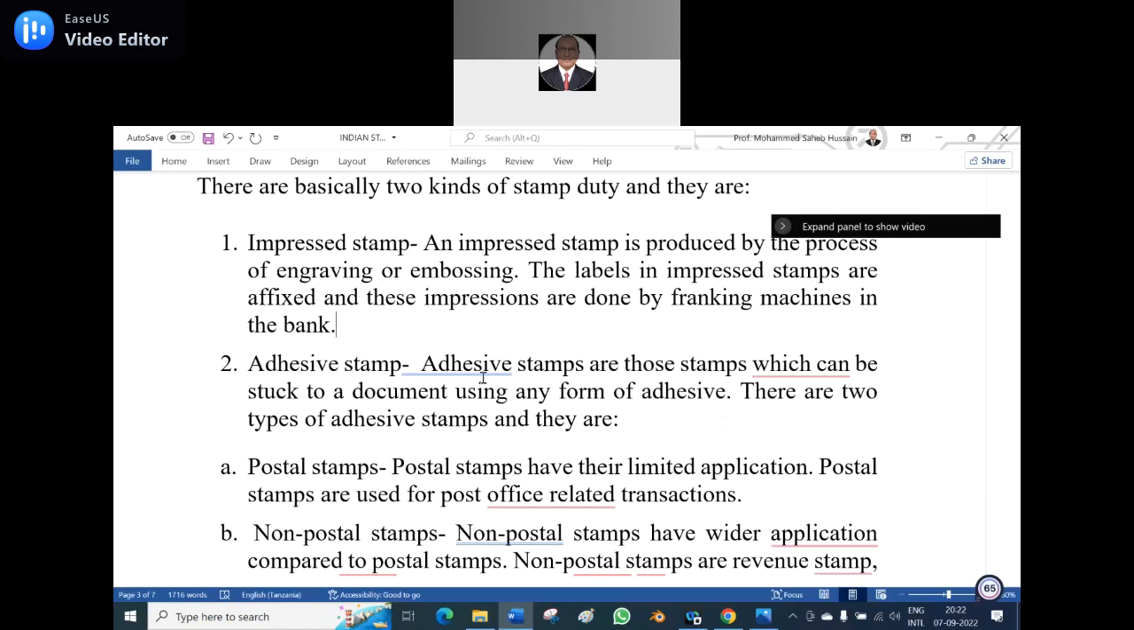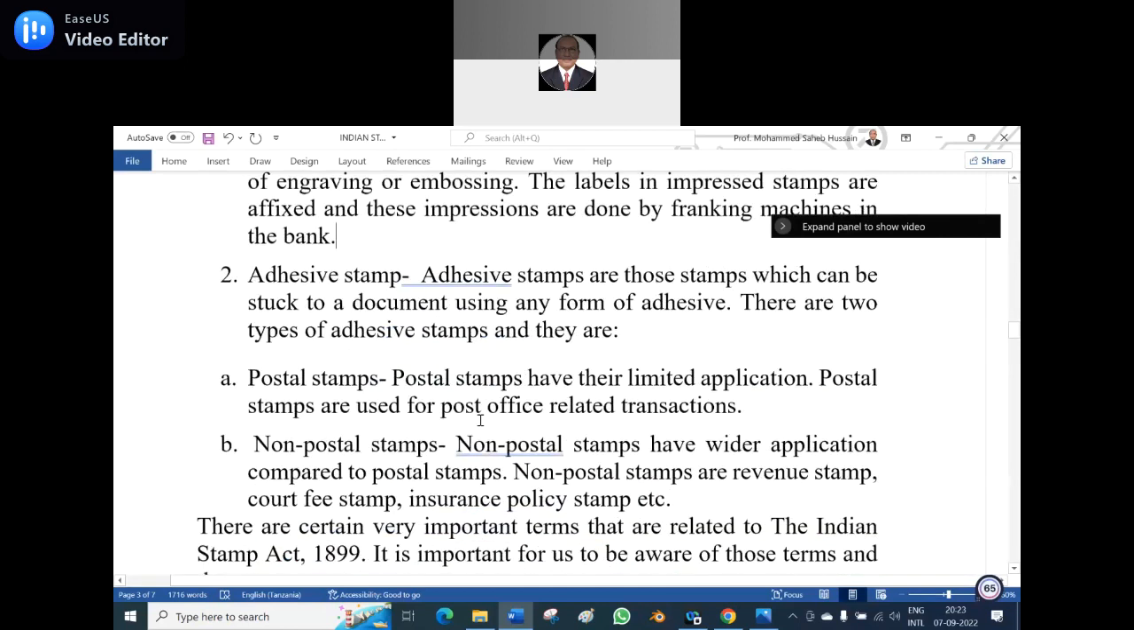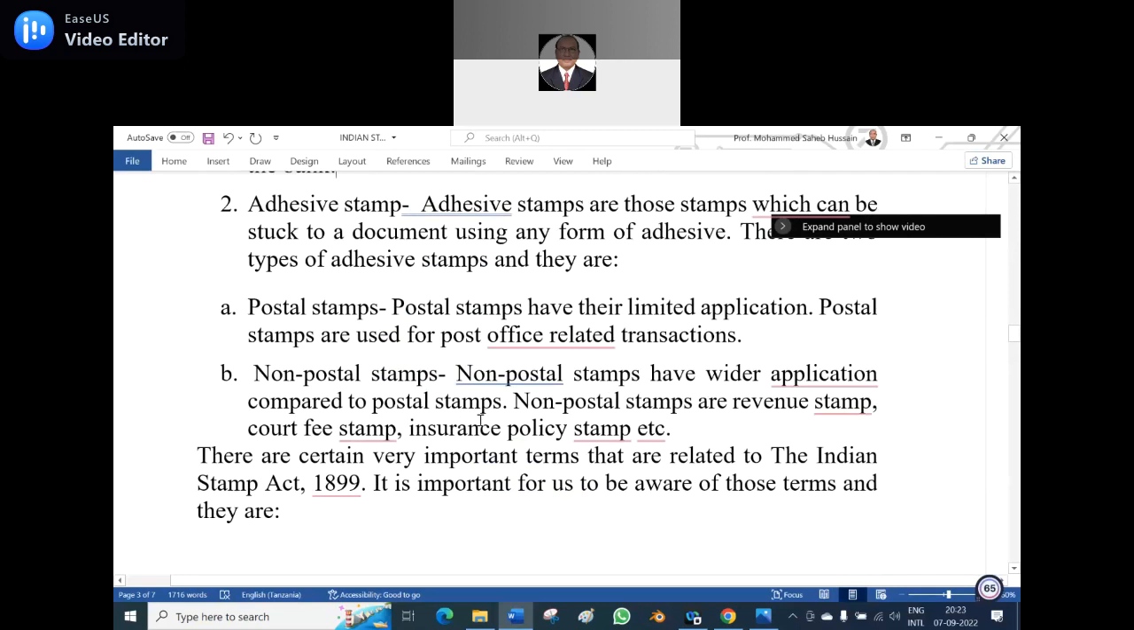The second type is the adhesive stamp. Adhesive stamps are those stamps which can be stuck to a document using any form of adhesive. There are two types of adhesive stamps. They are postal stamps, which have limited application and are used for post office related transactions, and non-postal stamps, which have wider application compared to postal stamps.